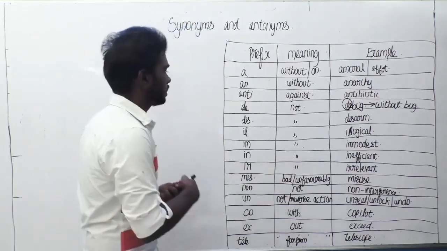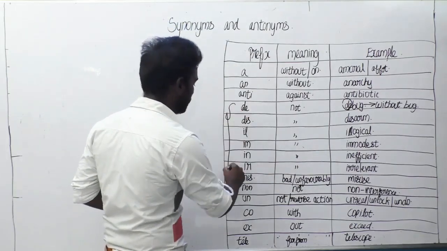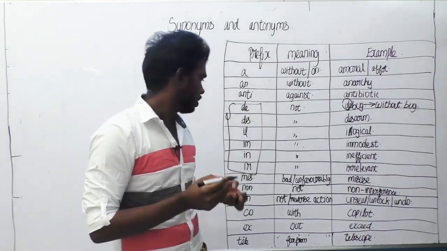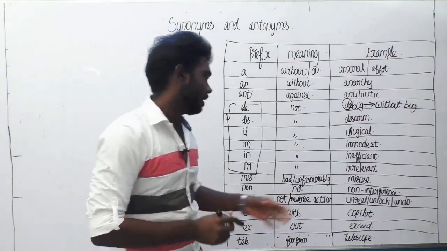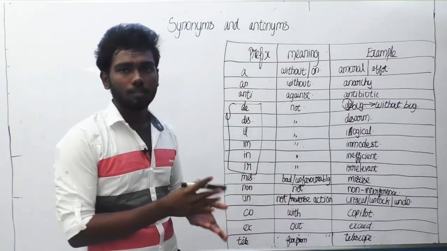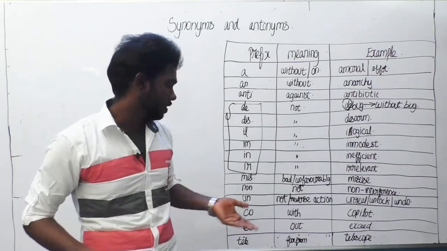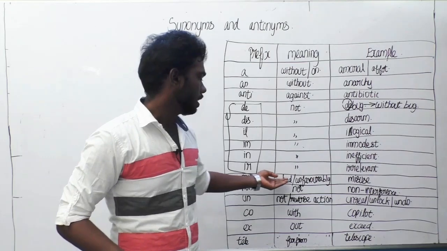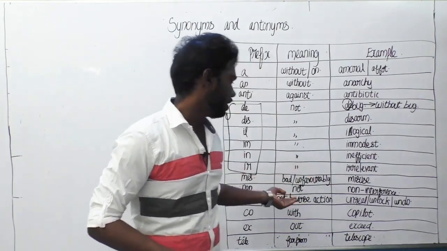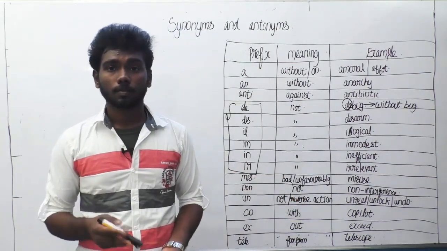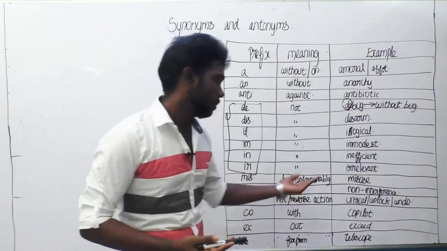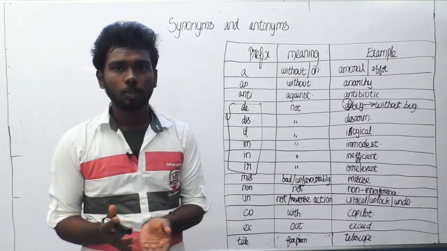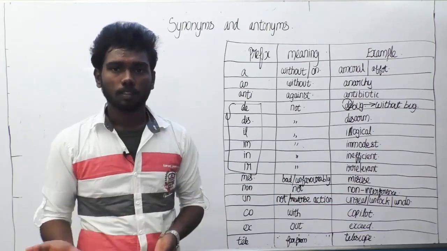So these prefixes, from d to ir, always mean the same thing: not. What is the example for that? Irrelevant is the example. The thing which is not relevant can be said as irrelevant. The next prefix is mis. Mis means bad or unfavorably, like misfortune. I think you can relate to that word. Misuse, using it as a bad thing. Misusing one's mobile phone is the meaning for that.